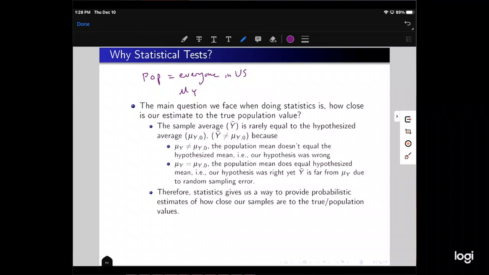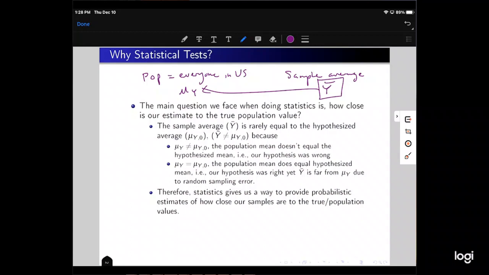And we know we can't sample everyone in the population, so we sample, say, 1,000 individuals, and then we estimate y bar from those 1,000 individuals, and we get a sample average, y bar. Now the question that we want to know is, how accurate is y bar? Accurate in terms of how close is it to mu y? How close is our sample average estimate to the real value? And statistics gives us a way to talk about how confident we are in our estimate of y bar, or whatever estimator we're dealing with.